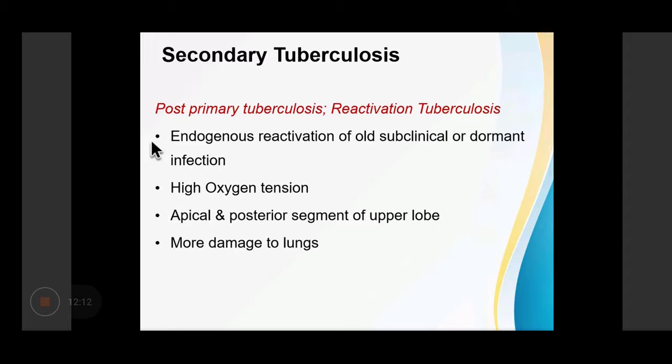Now, secondary tuberculosis is also known as post-primary tuberculosis or reactivation tuberculosis. Now, secondary tuberculosis results from a reactivation of an old subclinical or dormant infection. It occurs in high oxygen tension areas where the growth of mycobacteria is favorable. So these areas basically are the apical and the posterior segment of the upper lobe of the lung. Now secondary tuberculosis causes more damage as compared to primary tuberculosis.